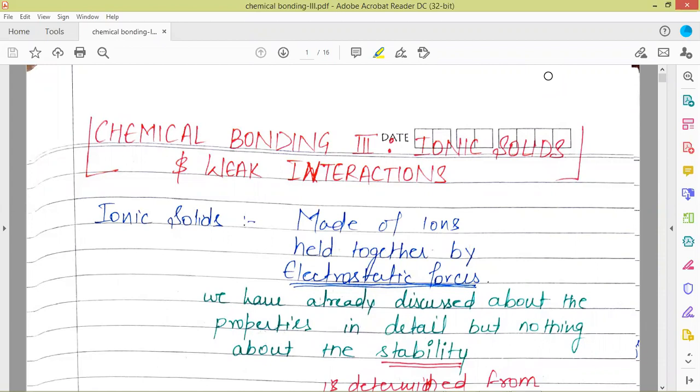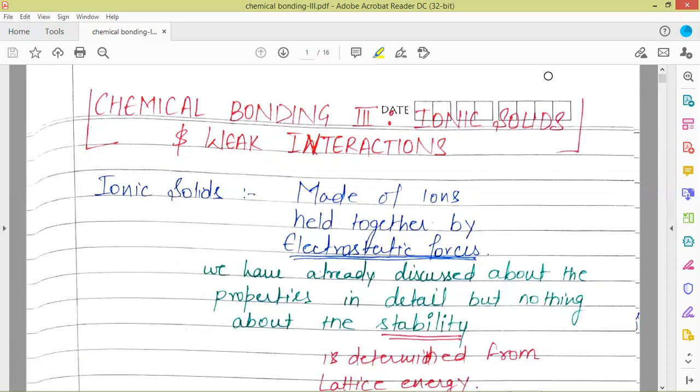But before that, let's review our earlier unit, where we discussed everything about ionic solids. So ionic solids are made up of ions, and these ions are held together by electrostatic forces of interactions. There are electrostatic forces of attraction between the oppositely charged ions. That is why they are held together in the form of solids.